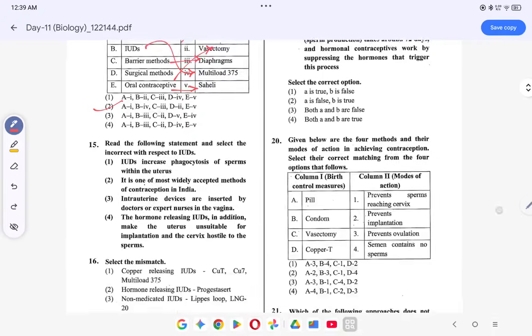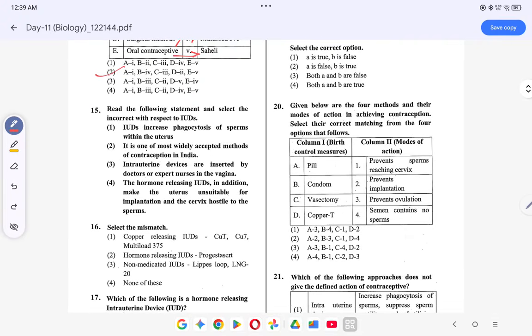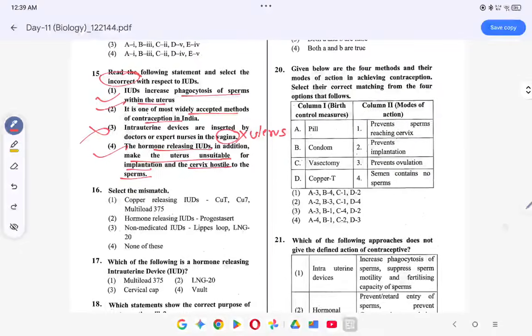Coming to the next question, IUDs increase which of the following is incorrect? Okay, IUDs increase phagocytosis of the sperm within the uterus. This is correct. It is one of the most widely accepted methods of contraception. This is correct. Intrauterine device is inserted by the doctor's nurse in the vagina. Vagina नहीं होता है, ये uterus होता है, inside the uterus. So this is wrong. Hormone releasing IUDs in addition to making the uterus unsuitable for implantation, the cervix hostile to sperms. This is also correct. So option क्या हो जाएगा? 15 का 3.